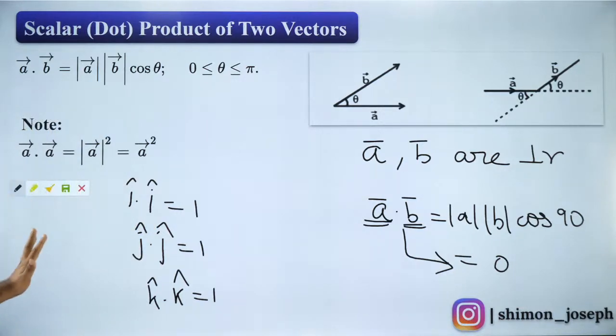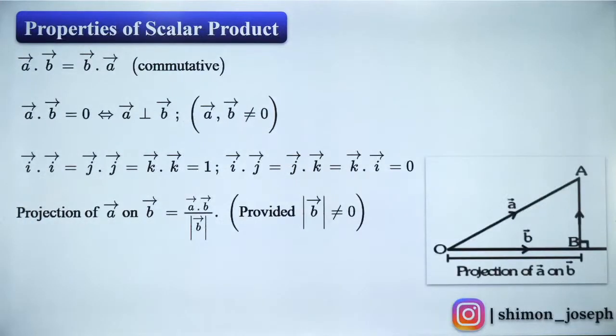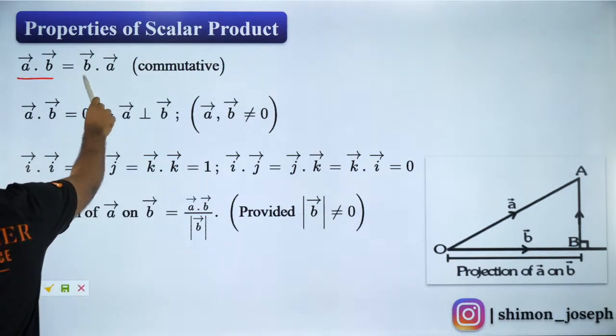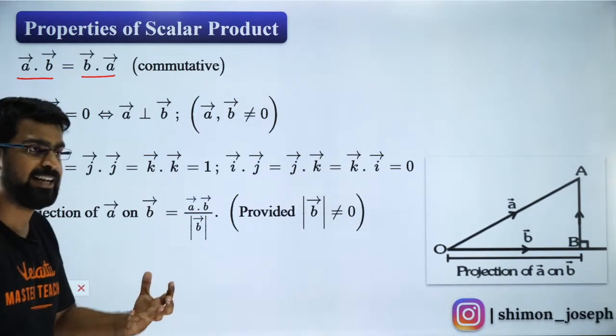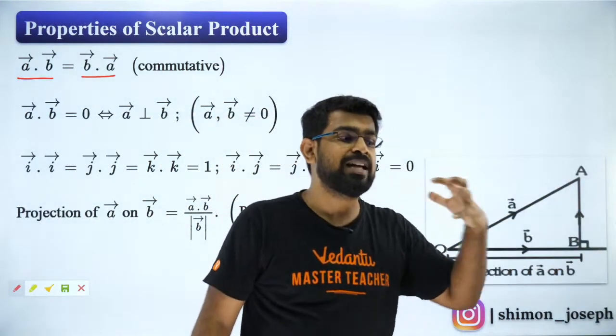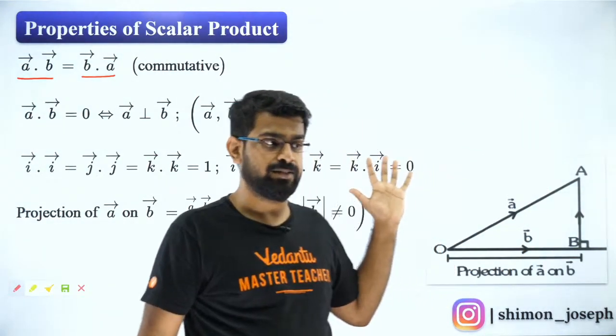So till here, I hope you're all able to follow. Let's move forward now. The next thing I want to teach you guys is the properties of scalar product, which is nothing but the properties of dot product. What are the properties? It is commutative in nature. That means your A dot B and B dot A are the same. So that is what we call the commutative nature of your scalar product.